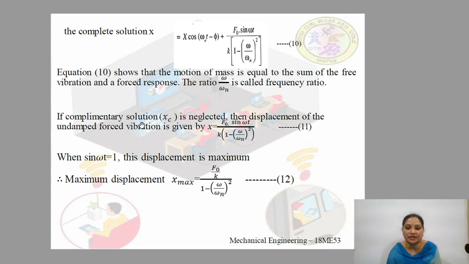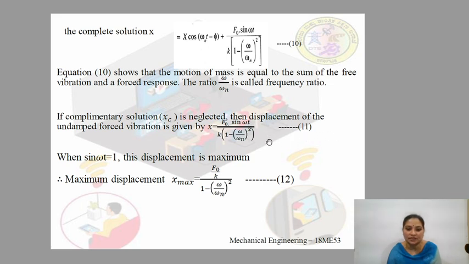If the complementary solution xc is neglected, then the displacement of the undamped forced vibration is given as x equals F0 sin ωt divided by k into 1 minus (ω/ωn) whole squared. So if the complementary function is neglected, we have only the value of x as given by equation 11.